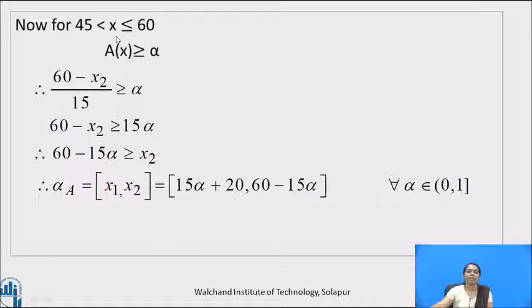Now 45 less than x less than or equal to 60, A of x is greater than or equal to alpha. That means (60 minus x2) upon 15 is greater than or equal to alpha. So 60 minus x2 is greater than or equal to 15 alpha, so 60 minus 15 alpha is greater than or equal to x2. In this way we have calculated the extreme points of the alpha line. Alpha cut of A is equal to the closed interval x1, x2, which is 15 alpha plus 20 comma 60 minus 15 alpha, for every alpha belonging to the semi-closed interval 0, 1.